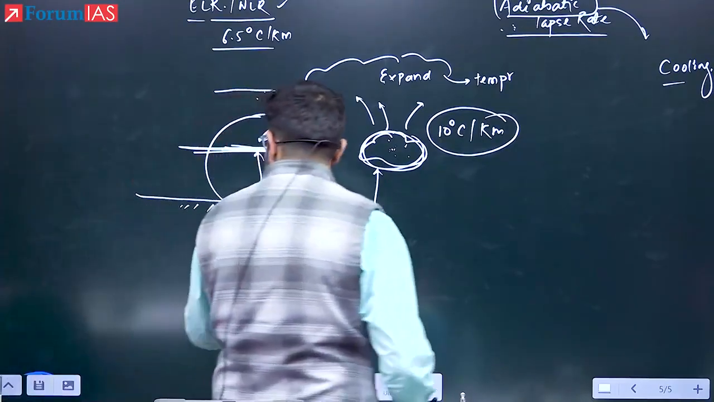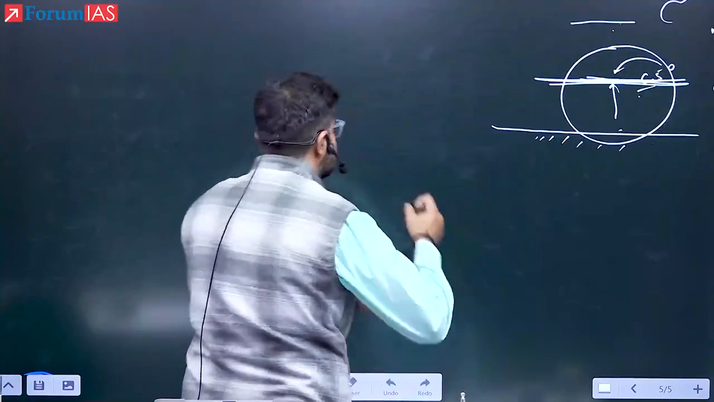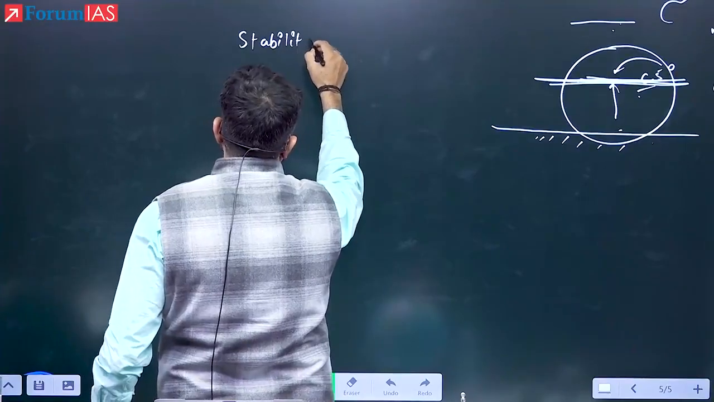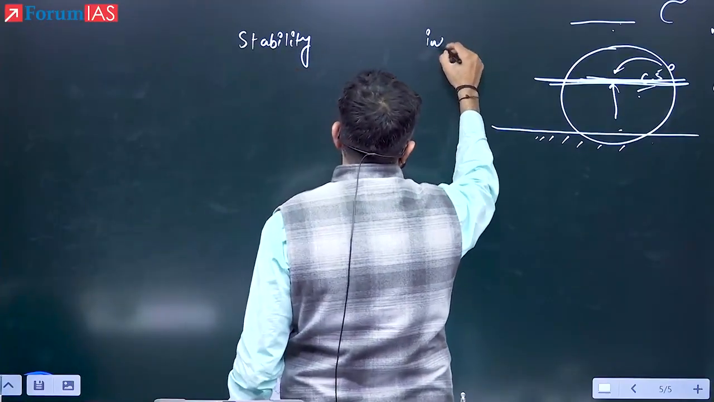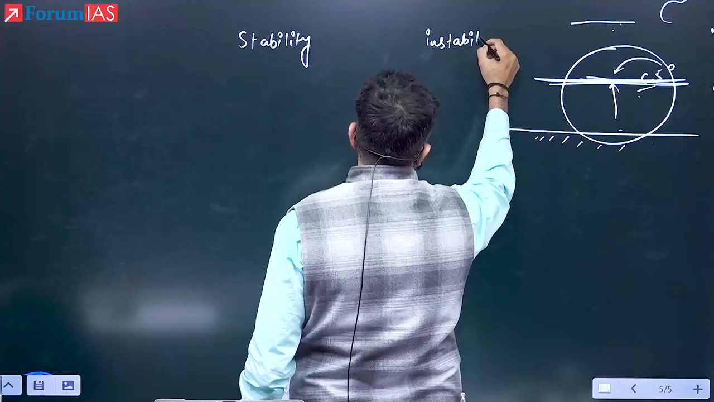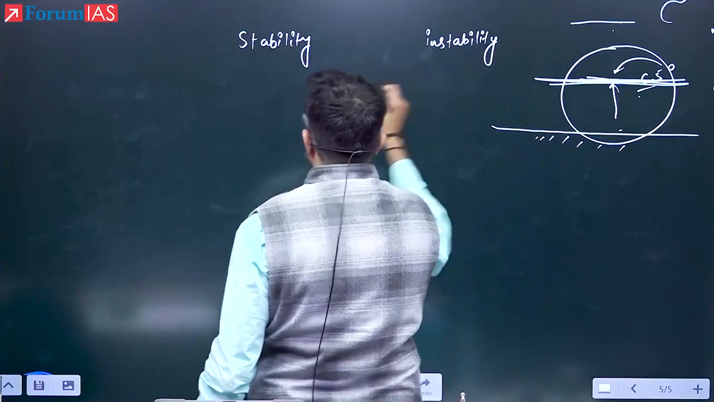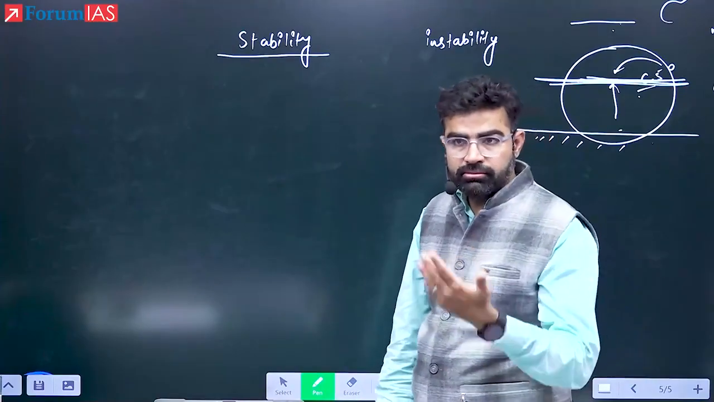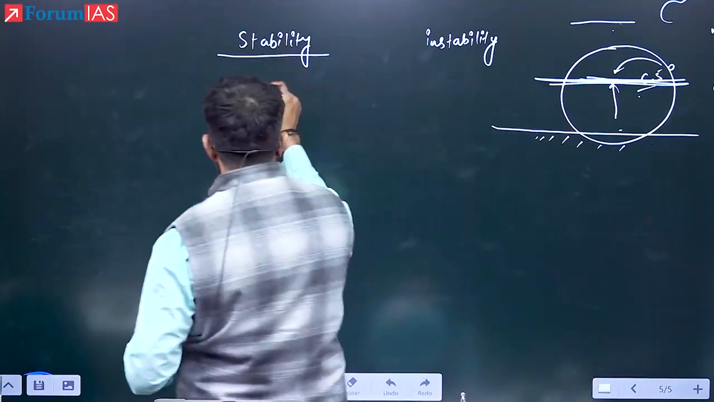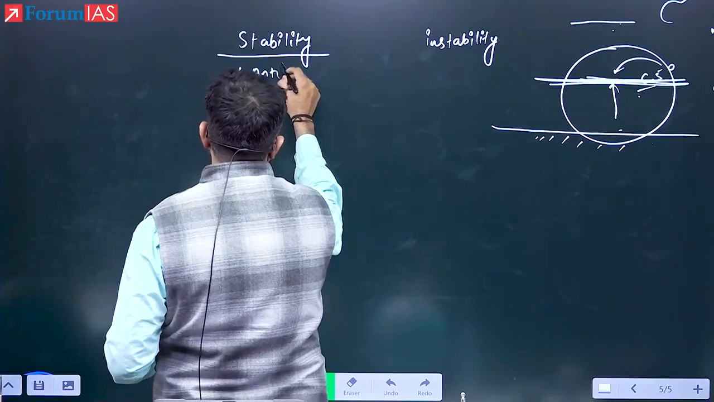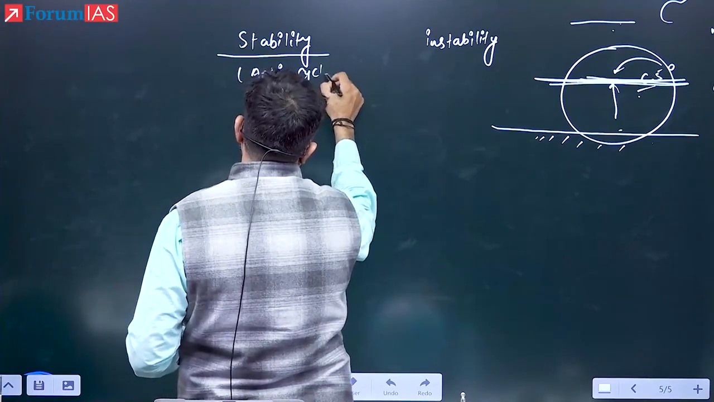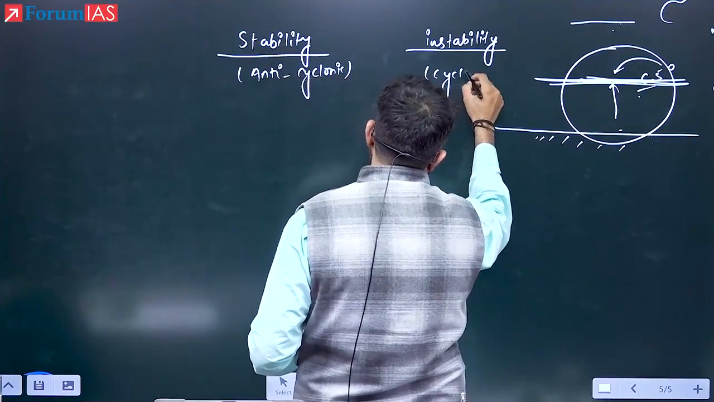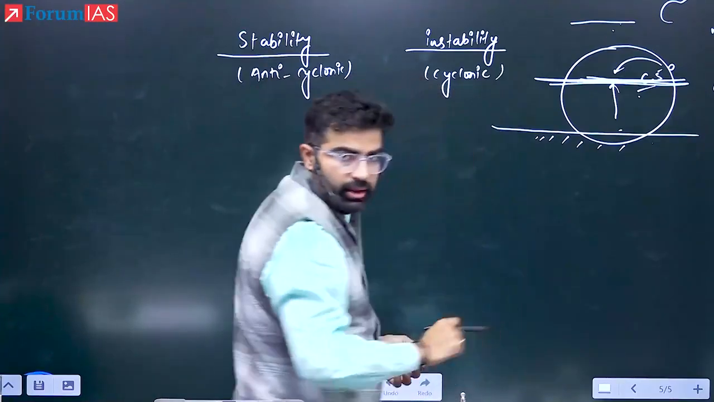सो ठीक है. See here now, the concept of stability and instability. Now, what is stability? What is instability? I am talking about in terms of atmospheric stability, okay? Atmospheric stability means there is no rainfall, or we can also say this is anticyclonic condition. Please remember that. Anticyclonic situation. The instability means it is cyclonic condition, okay?